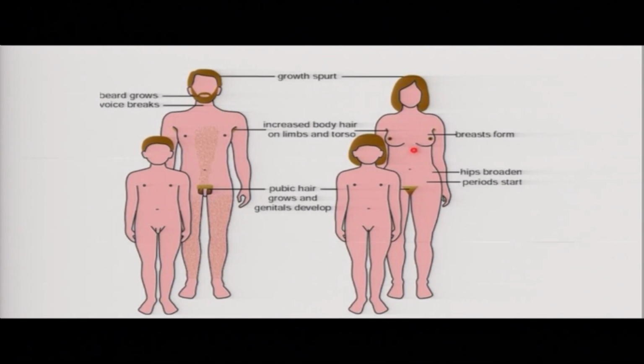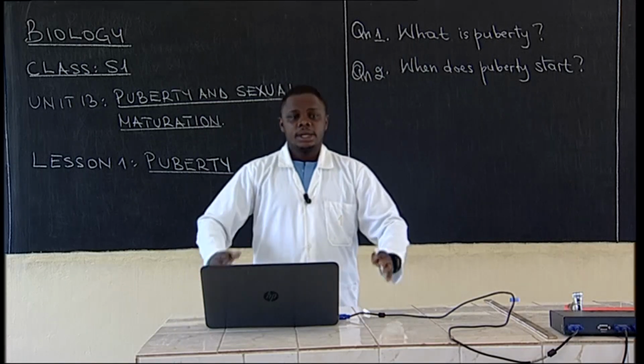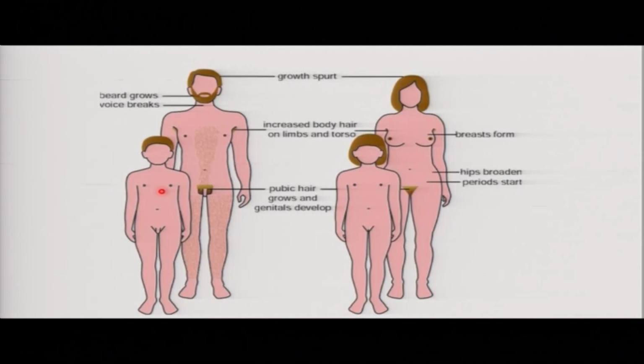So you can see there are different changes that have taken place, like the hair has grown, growth spurt, beards have grown, even the voice box will change when you are growing. That means the voice that is produced at the age of 6 will be different from the voice a man will have at the age of 25 years. Then we will see those changes.